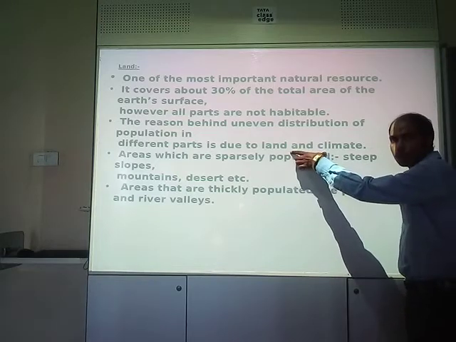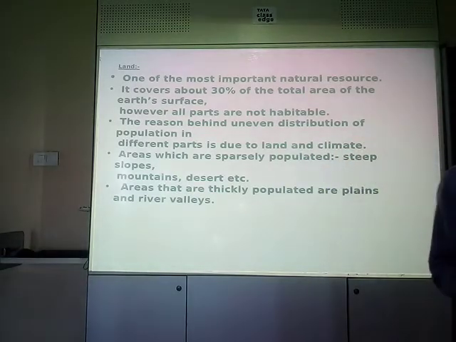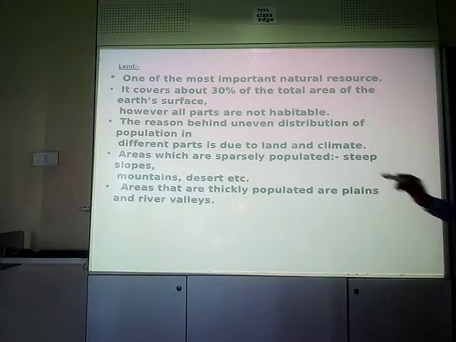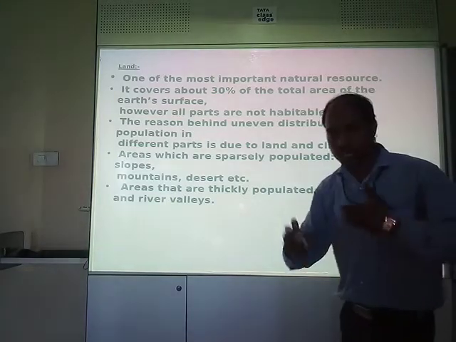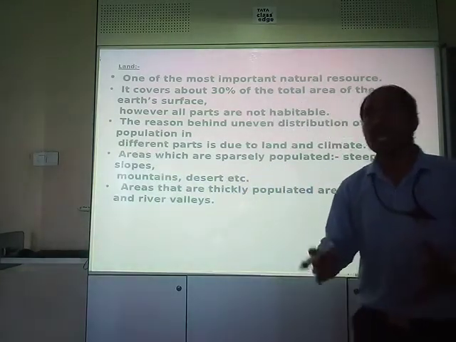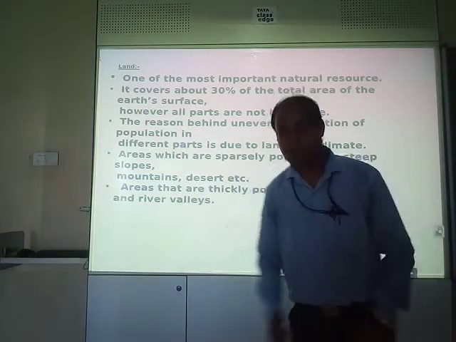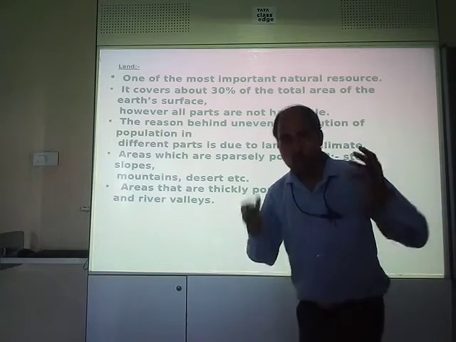Okay, clear? Now, the reason behind the uneven distribution of population in different parts is land and climate. These are the two factors, mind you, land and climate, dear students. Land and climate are the two things based on which there is an uneven distribution of population. Somewhere people are living in large numbers, somewhere in small numbers. Why?